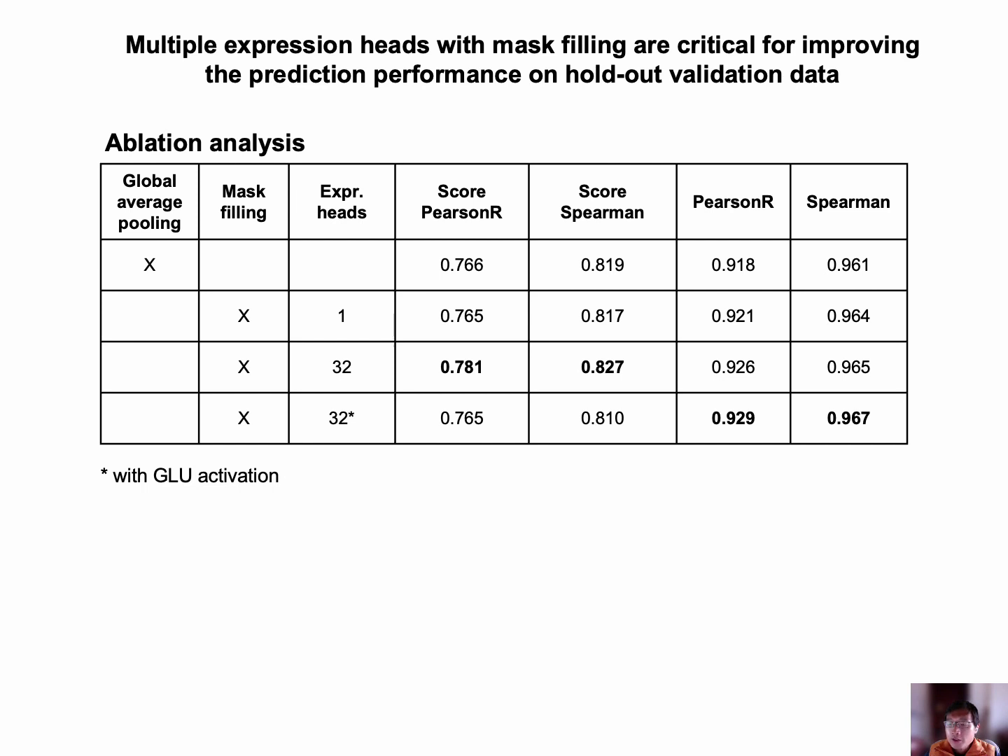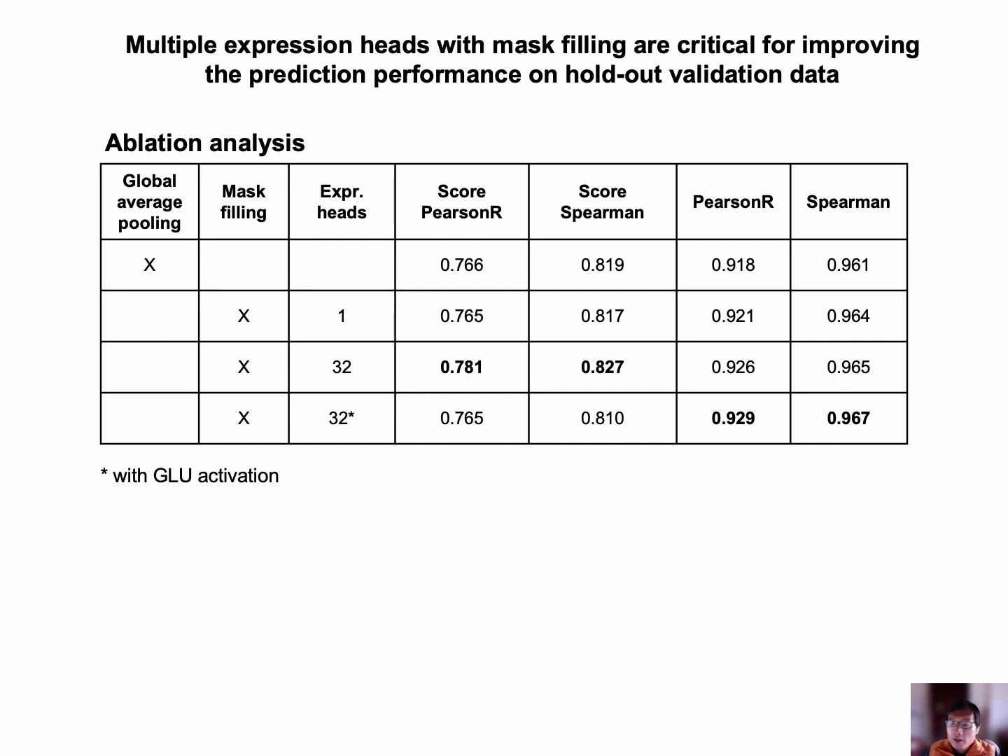The ablation analysis showed that when using only one expression head, the performance is similar to the global average pooling. However, 32 expression heads with mask filling showed significant improvement over holdout validation data and produced the highest weighted scores.